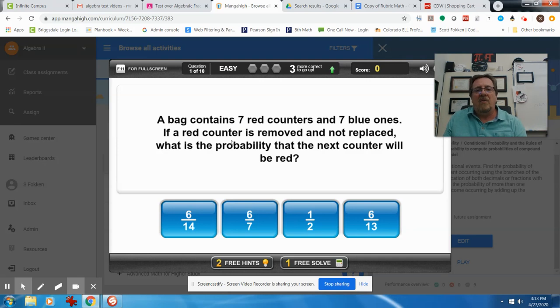If a red counter is removed and not replaced, what's the probability the next counter will be red? These aren't mutually exclusive. So, how many were in there to begin with? Well, there were 7 red ones and 7 blue ones. So the original bag had 14 counters in it. But the red counter was removed, so there's no longer 14, but 13 left. And one of them was red. So they started with 7, but we took that out. So there's only 6 left out of now not 14, but 6 plus 7 for 13. So there's 6 out of 13 left.